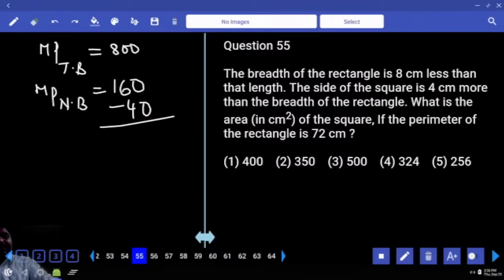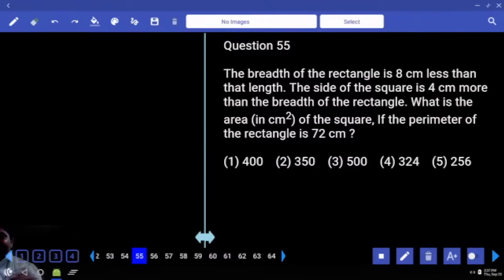Next, the breadth of the rectangle is 8 centimeters less than the length. L minus B is equal to 8. The side of the square is 4 centimeters more than the breadth of the rectangle. What is the area of the square if the perimeter of the rectangle is 72?